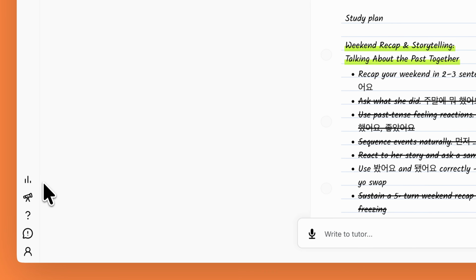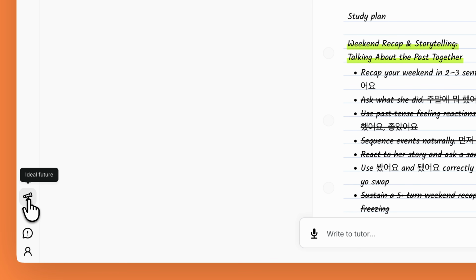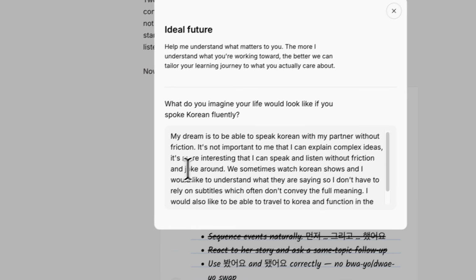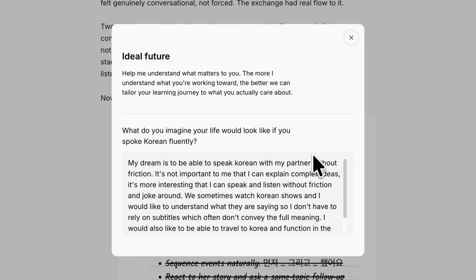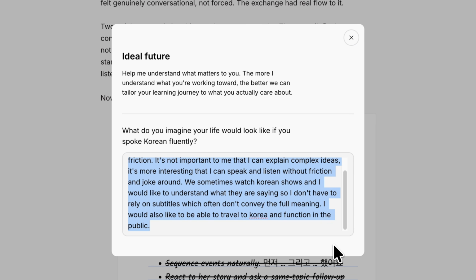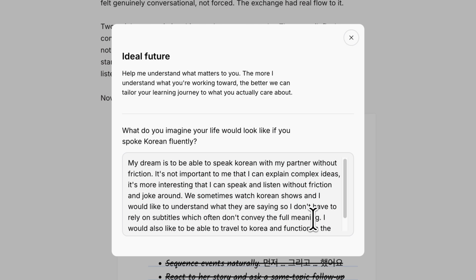If we go over to the left, we have a feature we call the ideal future. Here, you can write a text about the future you are aiming for in life and how learning a language goes into that. Anytime during the language learning, you can go in here and edit this text. The tutor looks at this when creating new study plans to make sure you get to practice the language that is the most meaningful to you.